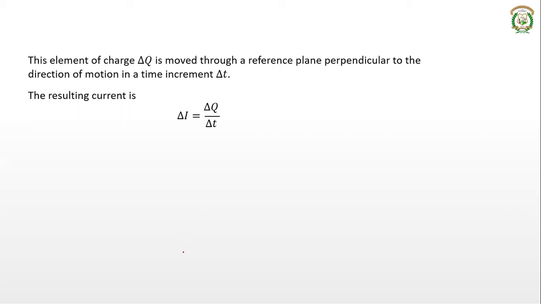Delta q is rho v into delta s into delta x. So, in place of delta q, I will substitute rho v into delta s into delta x divided by delta t. So, if I write it like this, rho v into delta s multiplied by delta x by delta t, this thing delta x by delta t indicates the change in the position in the x direction with respect to time. Change in the position with respect to time is nothing but the velocity, right? This is nothing but the velocity.